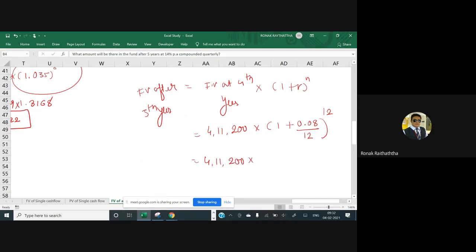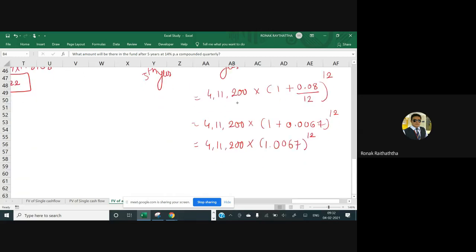But the tail is a little bit tricky. 0.08 divided by 12, you need to consider the decimal places well there. 1 plus 0.0067 raised to 12, multiplied by 411,200. 1.0067 raised to 12. What do we get?